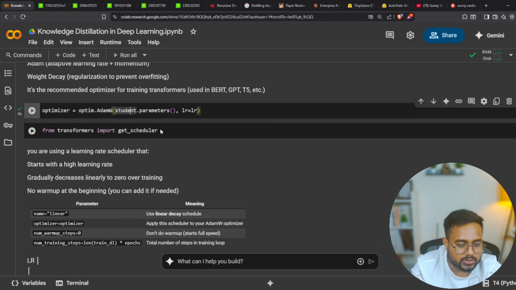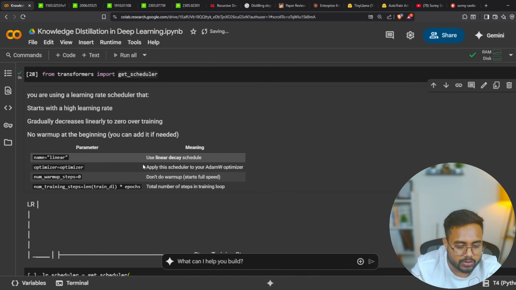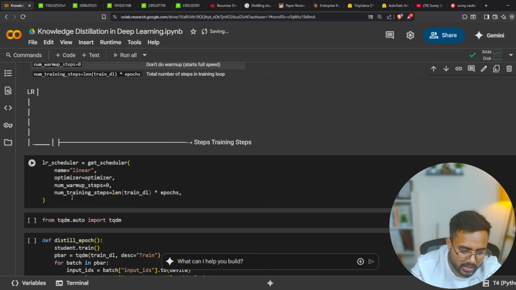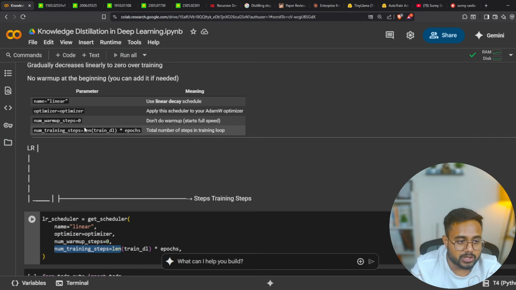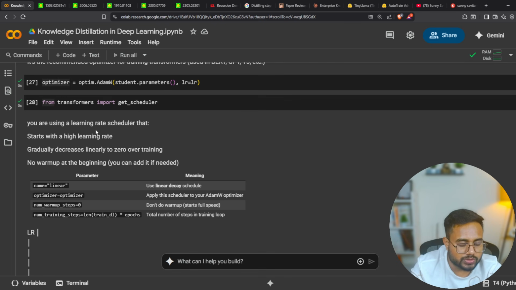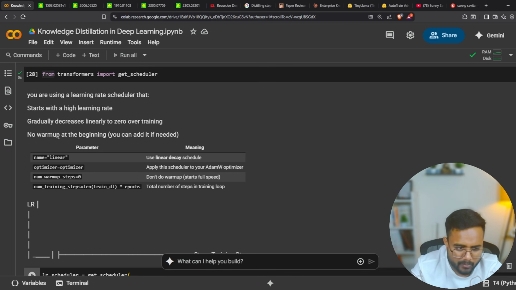Now get scheduler, guys. What is this get scheduler for? This get scheduler is for defining the learning rate. To this get scheduler, we are passing linear, optimizer, number of warm up steps 0, and then number of training steps. What is the meaning of it? Here you can see, you are using a learning rate scheduler. Start with a high learning rate, gradually decrease linearly to 0. No warm up, nothing. You can keep the high value only. Start with full speed initially.